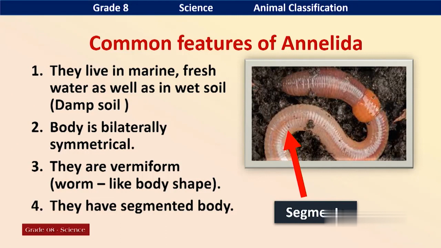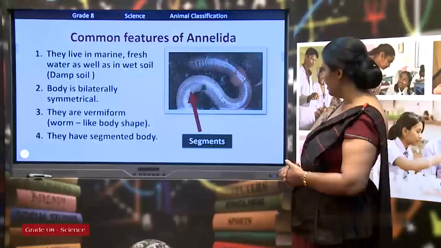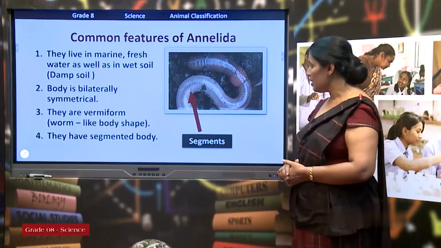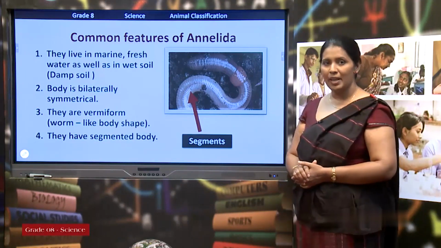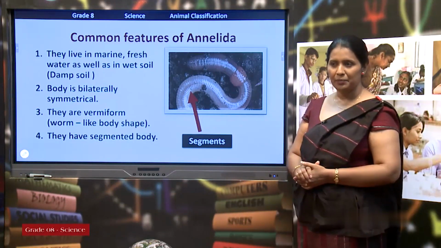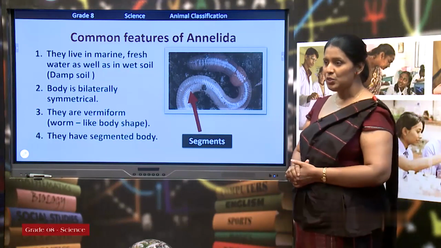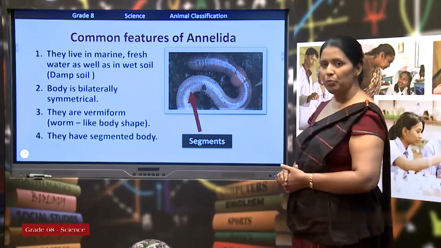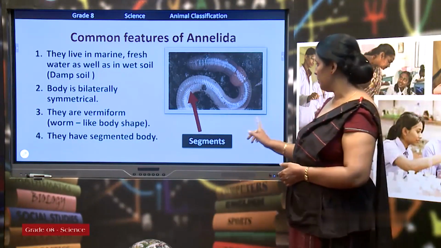Segments are small parts you can see in the body. The whole body is segmented, or divided into small parts, internally and externally. Therefore, these organisms are called segmented worms. Okay, let's move to the next group of invertebrates.